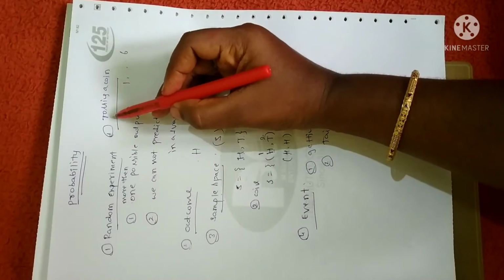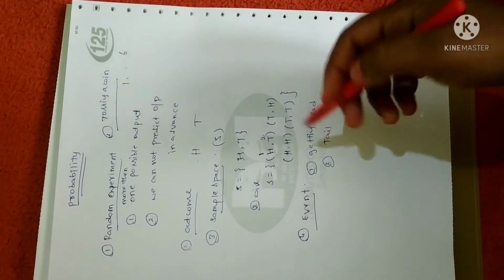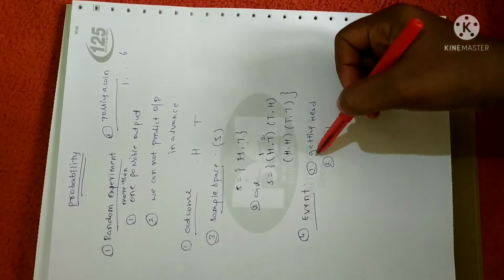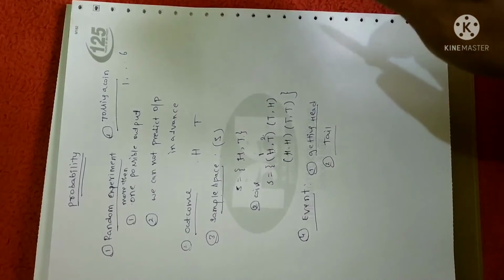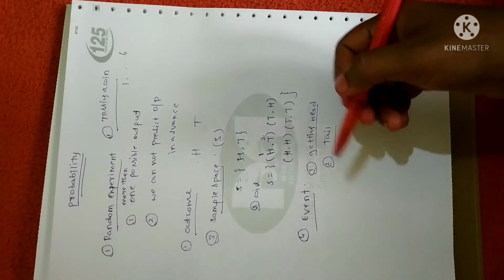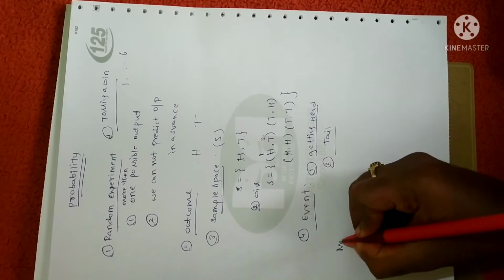Let me consider a random experiment as tossing a coin. If you toss a coin, either you will get a head or you will get a tail. So getting a head is one event and getting a tail is another event. So an event is any possible outcome of a random experiment. Fine. Next, mutually exclusive event.